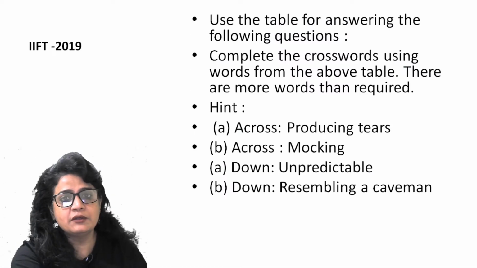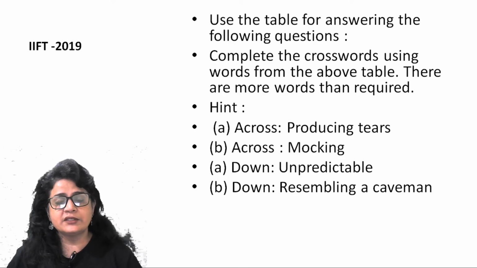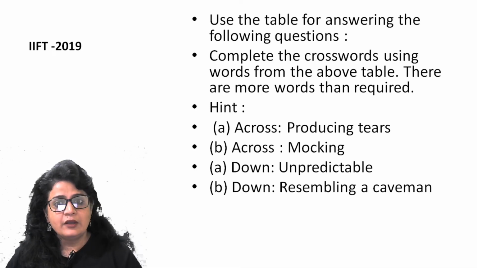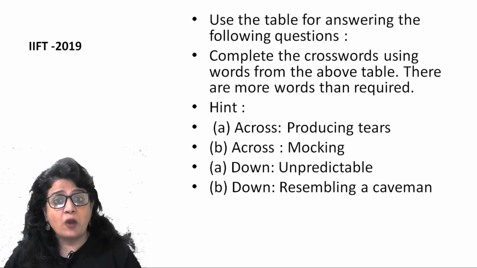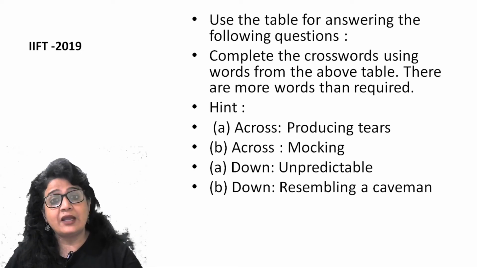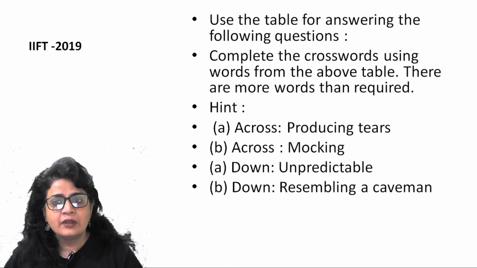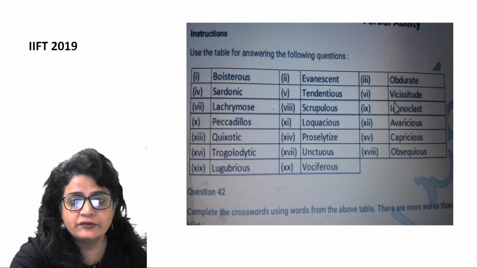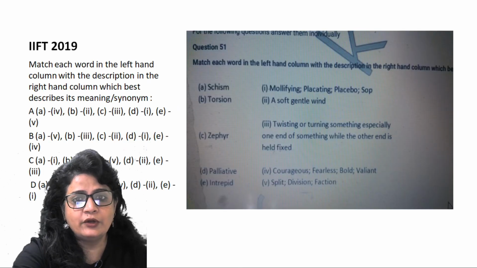Now, this is how the question was given. Use the table for answering the following questions. Complete the crossword using words from the above table. There are more words than required. Across, producing tears. So we did two words, lachrymose, lugubrious, both words for producing tears. Across, mocking. When you try to ridicule someone, mock someone, that was sardonic, right? Down, unpredictable. The word was capricious. Resembling a caveman, I don't really remember. So troglodyte, right? This is the word which came for this.